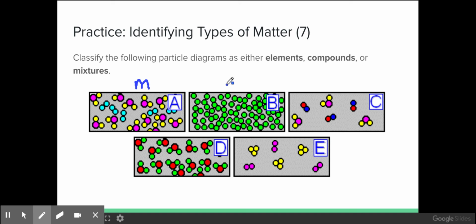All of these atoms are the same. That's an element. I have two different compounds that are mixed together. This would be a mixture. This, however, has a uniform chemical composition. However, the atoms that are connected together are different for the particles that make it up. This would be a compound. In this last picture, I see I have an element made up of one type of atom. I have another element made up of one type of atom, but it is a non-uniform chemical composition. I've got a mixture.